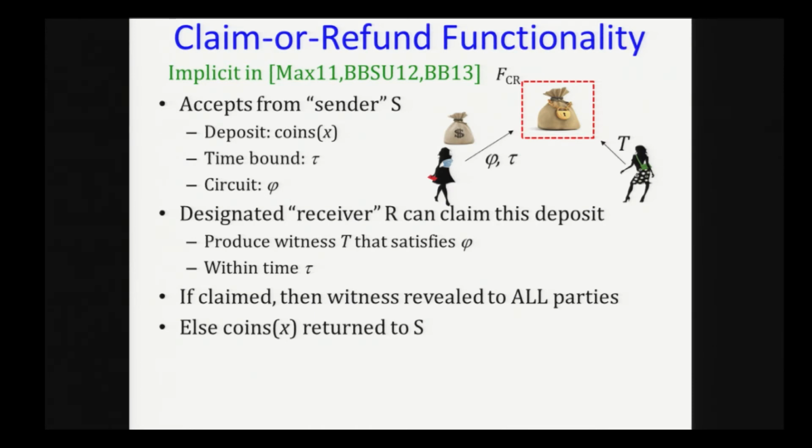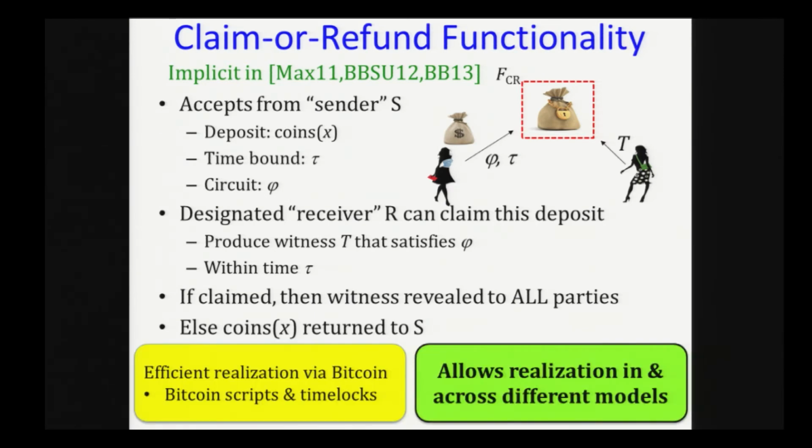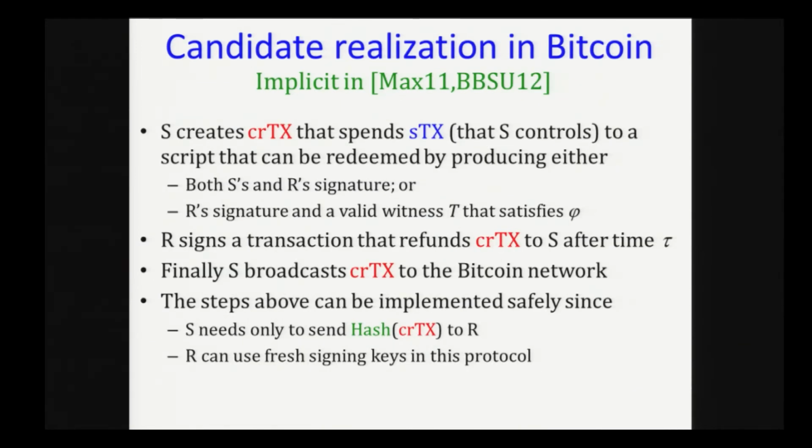So this will be our main transaction functionality. The importance of this transaction functionality comes from the fact that there is a very efficient realization in Bitcoin. And we actually abstract what we require from Bitcoin via this transaction functionality. So if either PayPal or Litecoin or even a bank offers this functionality, then our protocol still works. So this is why we choose to abstract in this way. So I'll quickly go through the candidate realization in Bitcoin. So this will make use of Bitcoin scripts as well as time locks.